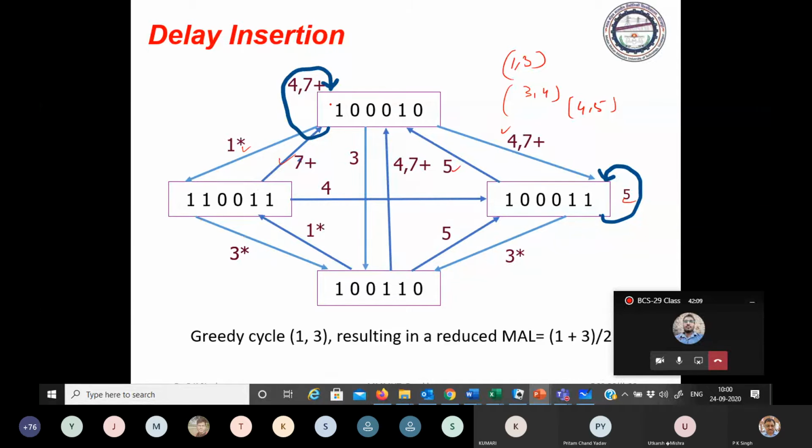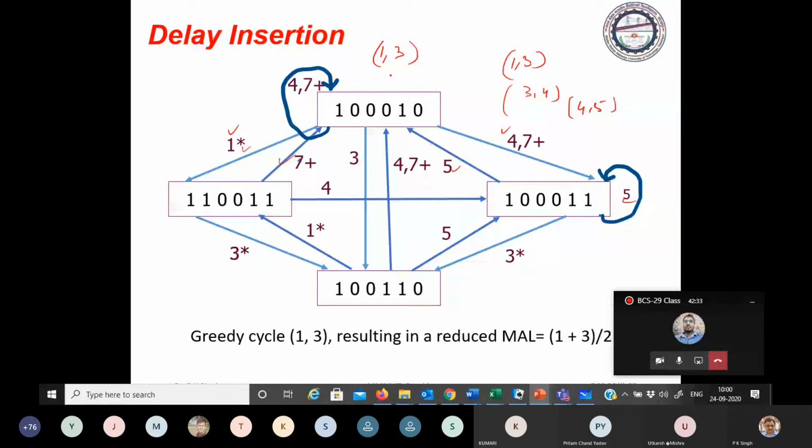Greedy approach says for each transition we will consider the cycle having minimum weight age. So here 1 is the outgoing age. So 1, 3, again back 1.